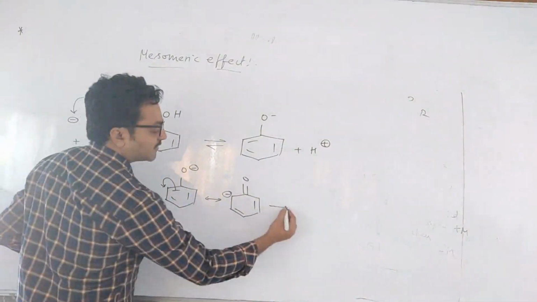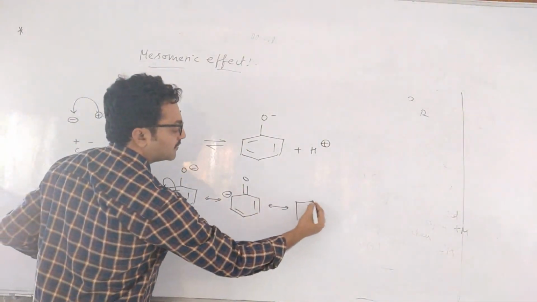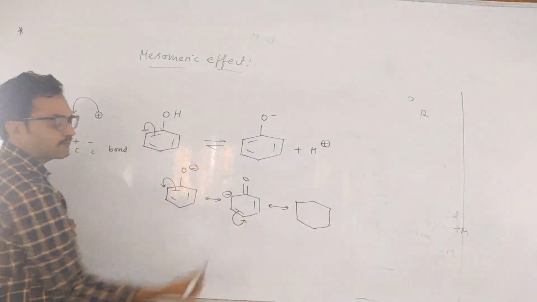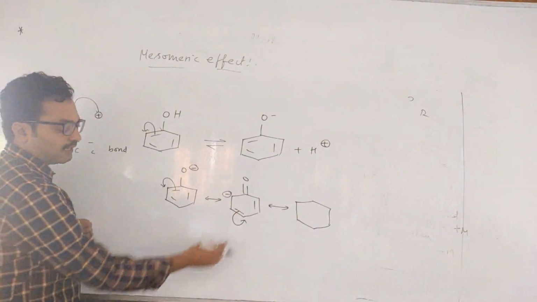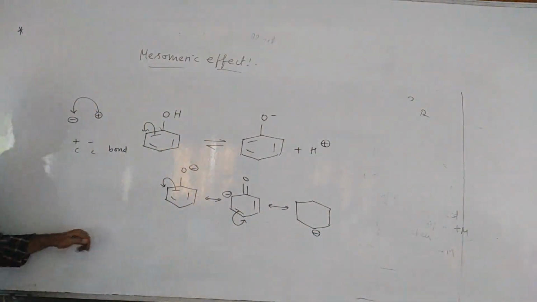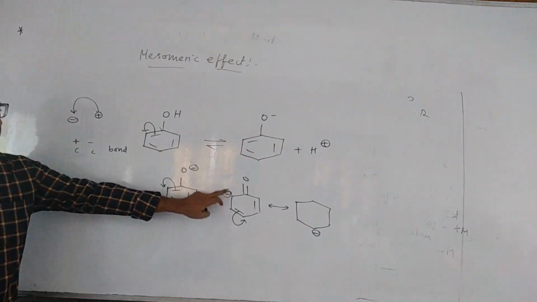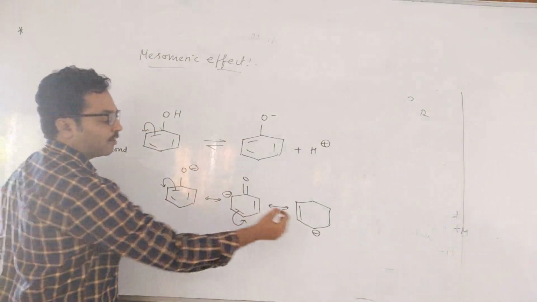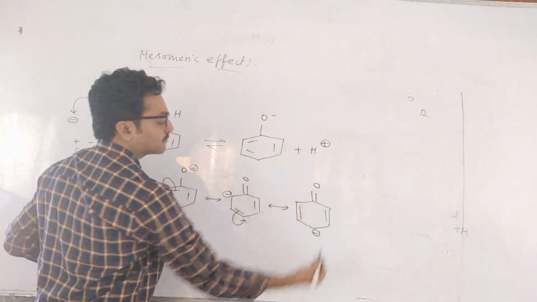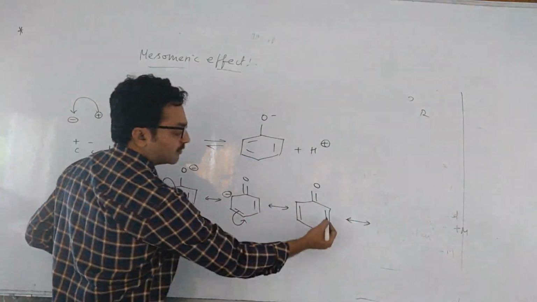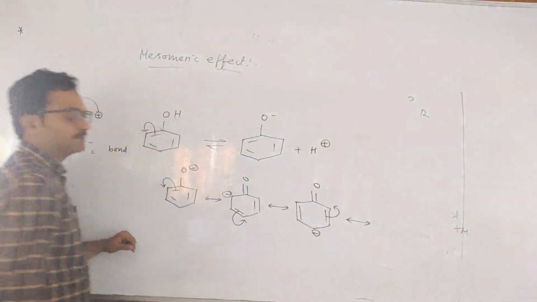So what is the next form? Put a benzene ring, and now I am migrating this bond like this. Head means negative, tail is positive. Plus and minus, there is a bond. The remaining bonds I am not disturbing. Next, this bond I will migrate up.